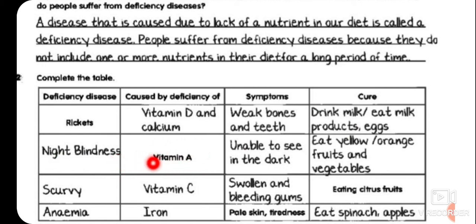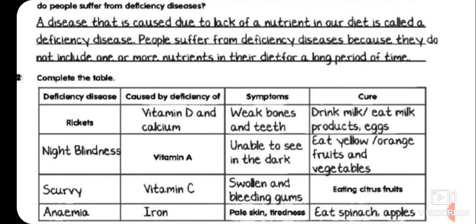Night blindness can be caused by lack of vitamin A, and vitamin A is a nutrient that is necessary to get rid of night blindness, where the person is unable to see in the dark. And if the person eats yellow and orange fruits and vegetables, then it can cure itself. So lack of vitamin C can cause scurvy disease, with swollen and bleeding gums. Eating citrus fruits can cure this disease.